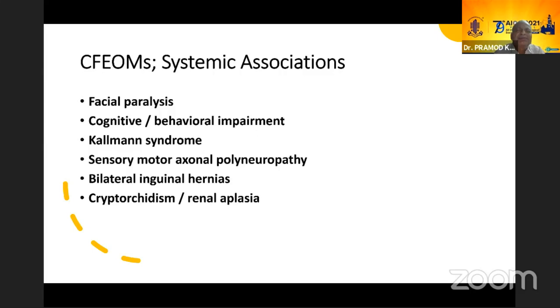Now, there could be a lot of systemic associations in these conditions, like facial paralysis, cognitive behavioral impairment, Kallmann syndrome, as we just said, with Mobius. You can have sensorimotor axonal polyneuropathy, bilateral inguinal hernias, cryptorchidism, and renal aplasia. So one needs to look at them systemically. Also, don't always concentrate on the eyes. Look beyond the eyes, and you may find something, because if you just treat the eyes, something may go bad later. Renal aplasia and those conditions can be serious.